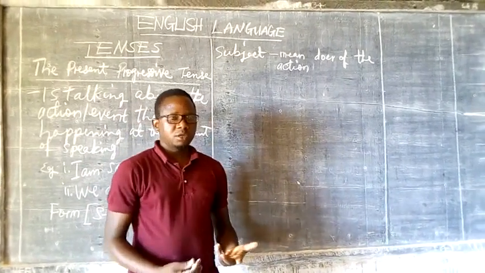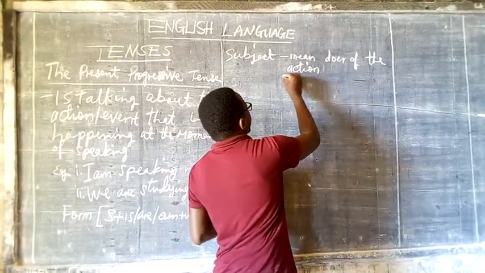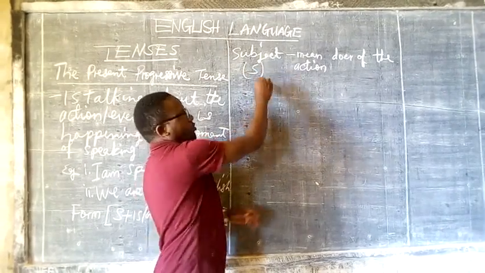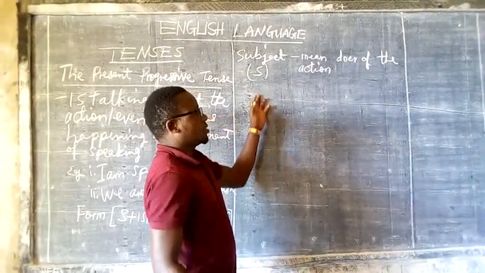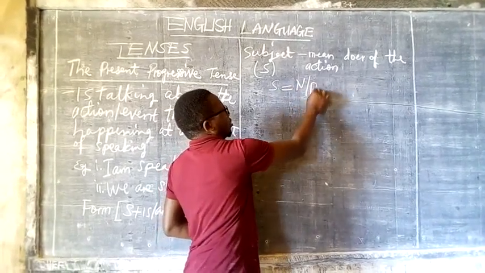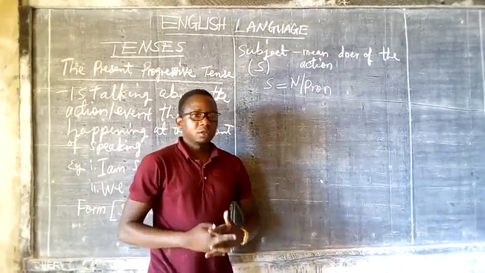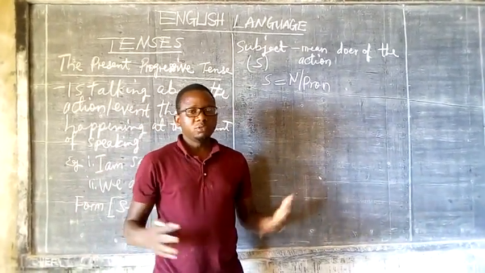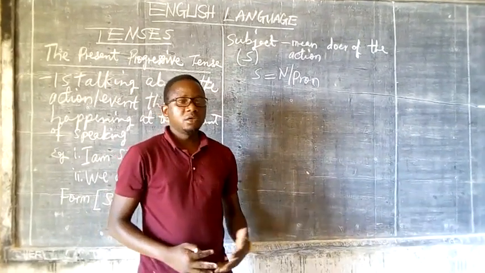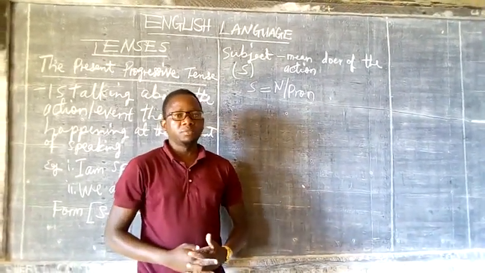A subject can be a noun or a pronoun, and it is represented by the abbreviation S. We know the nouns: all the names of people, animals, things without life, and names of ideas. And for pronouns, we have singular pronouns and plural pronouns.